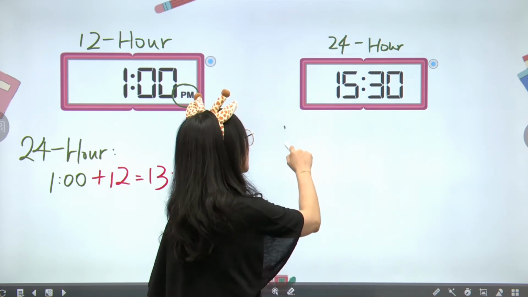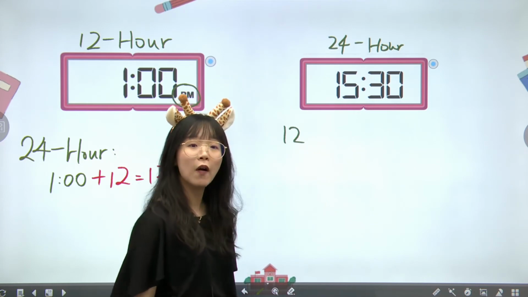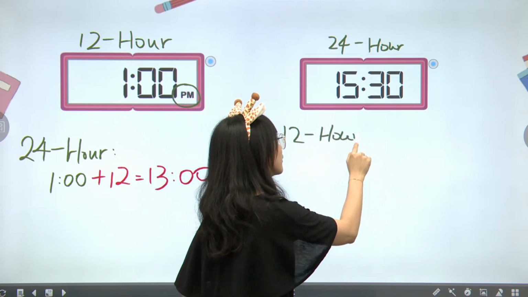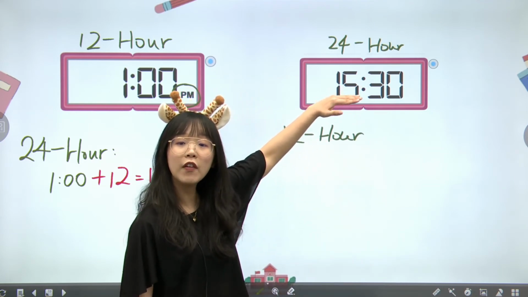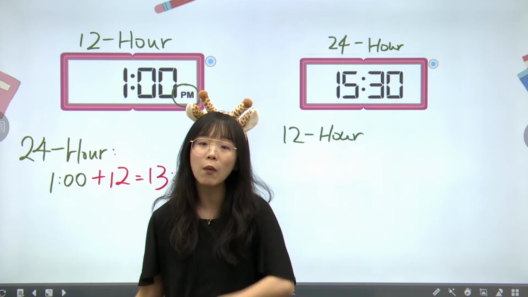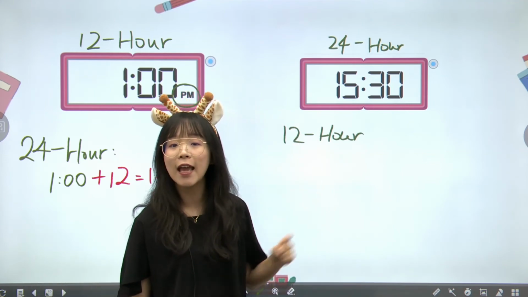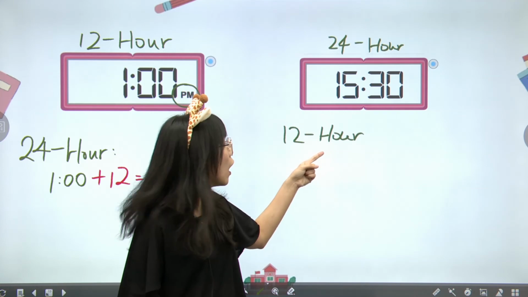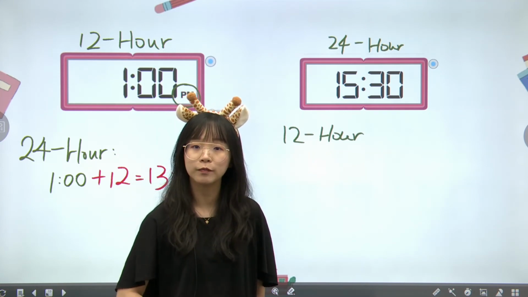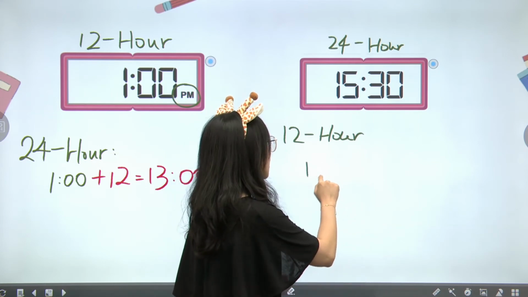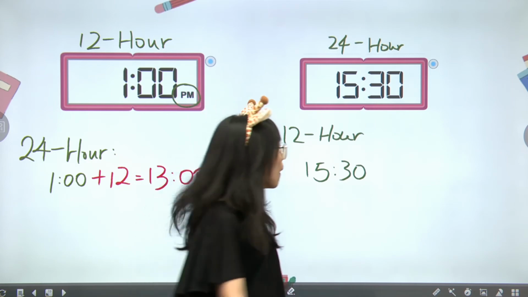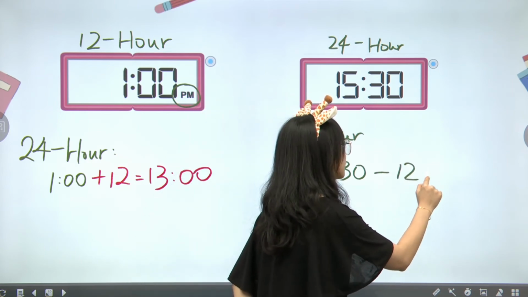Okay, so if I want to change from 24-hour back into the 12-hour, because we know 15:30 is already bigger than my 12. So I want to go back to indicate 12 o'clock, 12-hour system. I'm going to minus 12. Okay, let's see. 15:30. And we're going to minus 12.